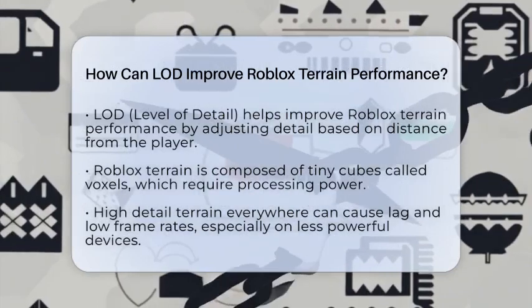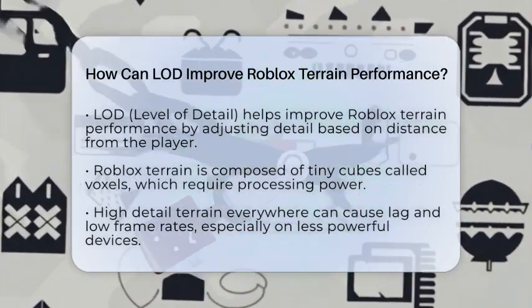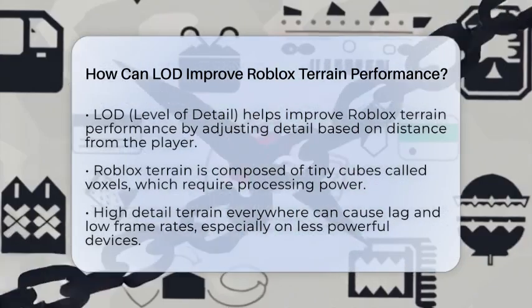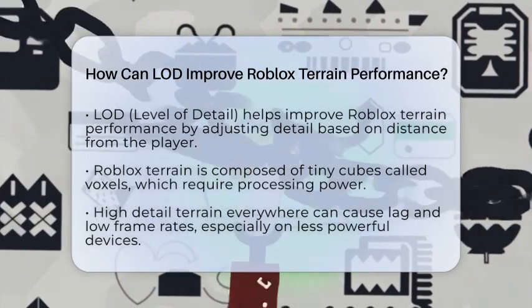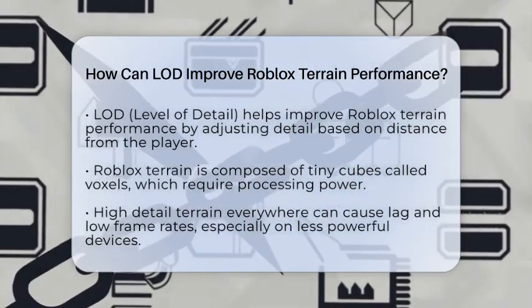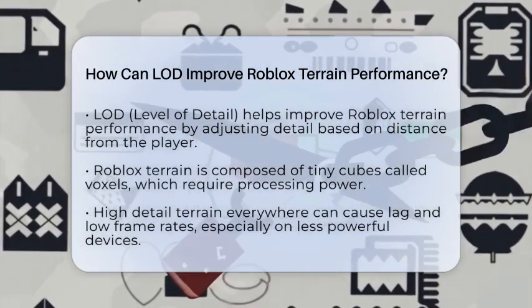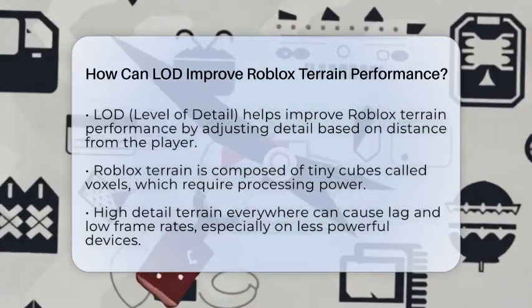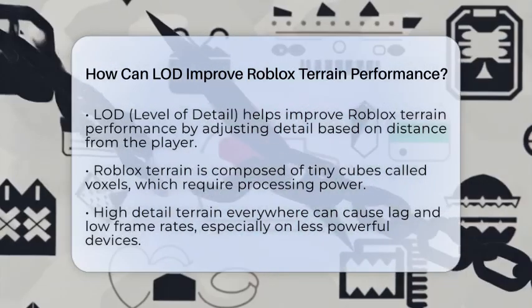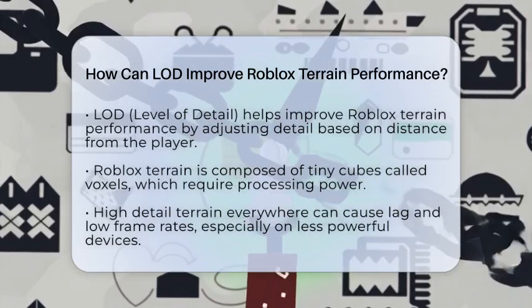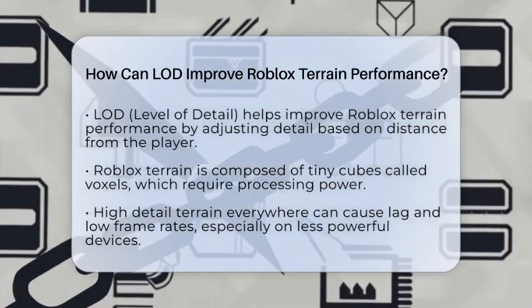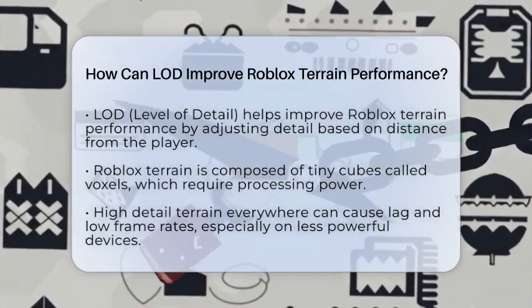LOD is a technique that helps games run better by adjusting how much detail is shown based on how close or far away something is from the player. When you create custom terrain in Roblox, using LOD can make a big difference. Roblox terrain is made up of tiny cubes called voxels. The more voxels you have, the more processing power your game needs.